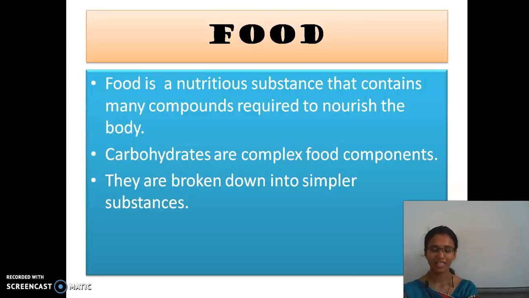Now, we will move to the next. So, food. As I already said in the last class, what is meant by food? I am not going to open my mouth. Tell me your answers. What is meant by food?